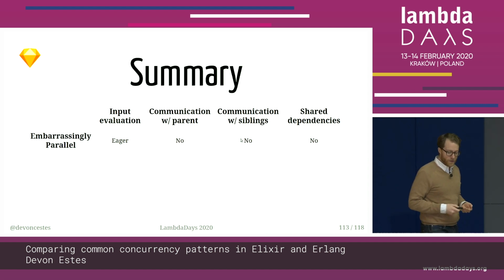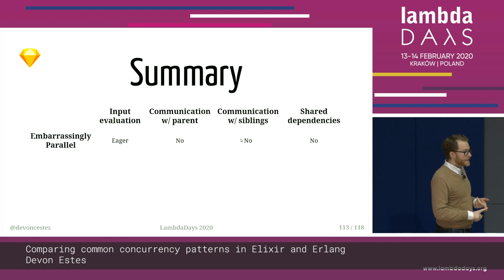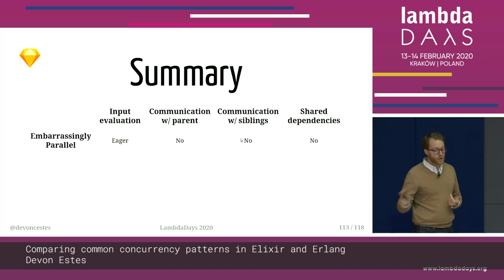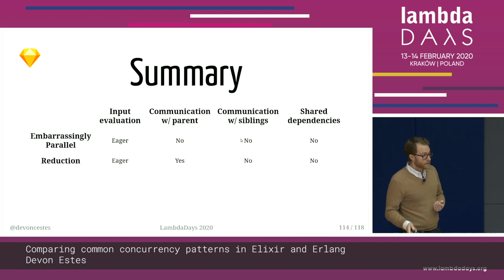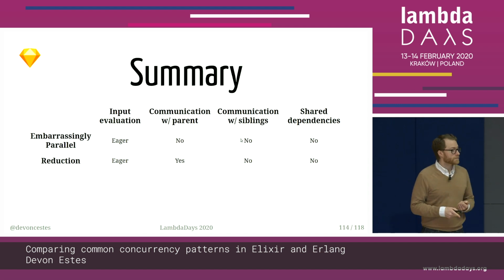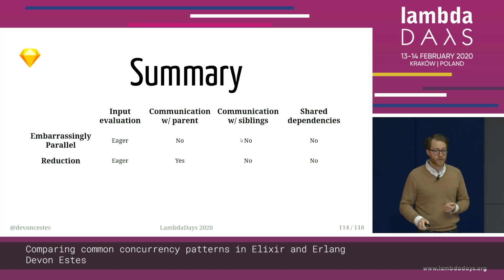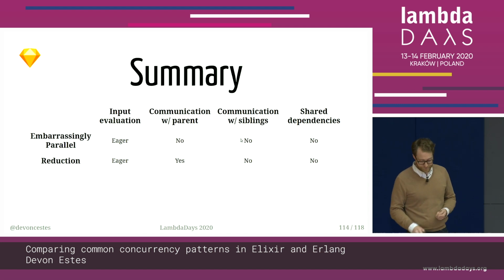So, for our embarrassingly parallel pattern, we have eagerly evaluated input, but no communication with the parent or between siblings, and no shared dependency between the siblings. If we need communication with the parent, that's where reduction comes into play. So we still have an eagerly evaluated input, but now our children can send messages back up to the parent, but we still don't have communication between the children, and we still don't have shared dependencies.